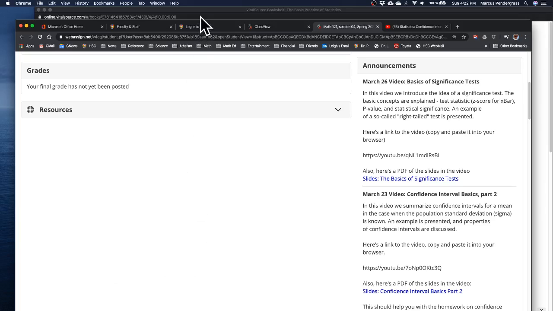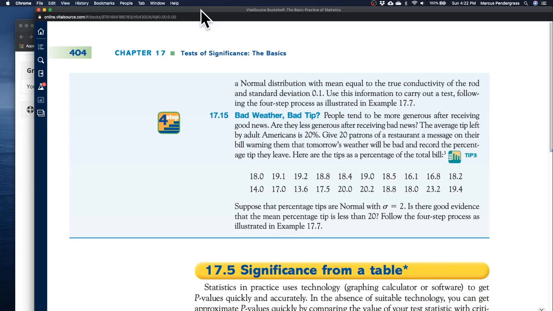Today, I would like to begin by looking at an exercise in the book. We're in chapter 17, and this is exercise 17.15. It begins by saying that people tend to be more generous after receiving good news. Are they less generous after receiving bad news?